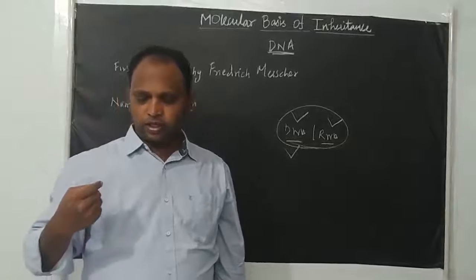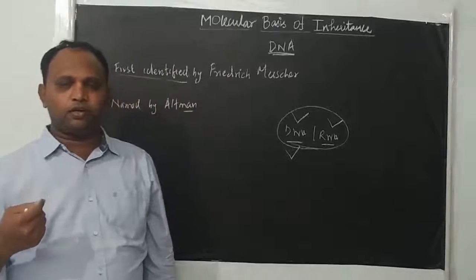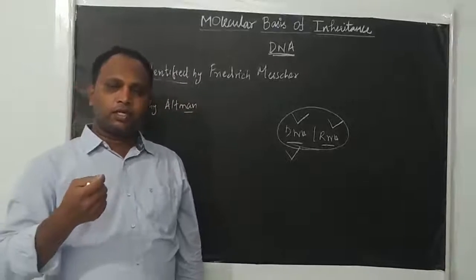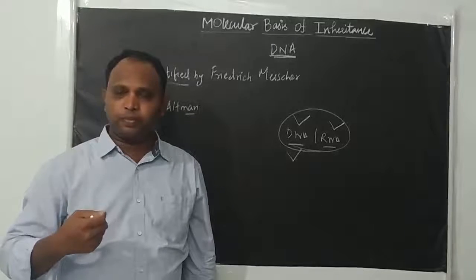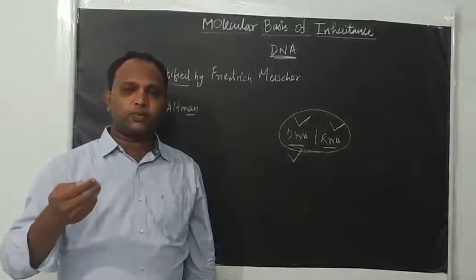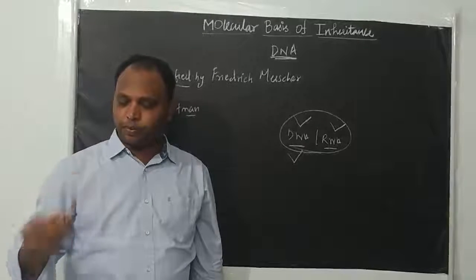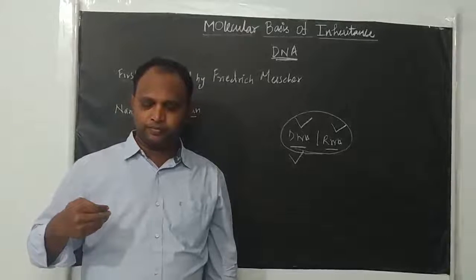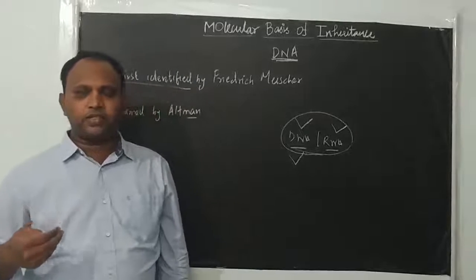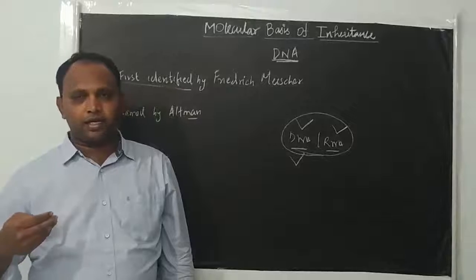It is also an adapter during protein synthesis, the particular molecule which picks the amino acid from the cytoplasm and transports and delivers it to the site of protein synthesis. So RNA acts as an adapter and also as a structural and catalytic molecule.